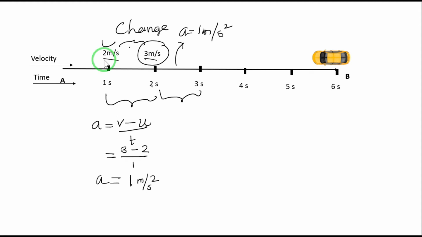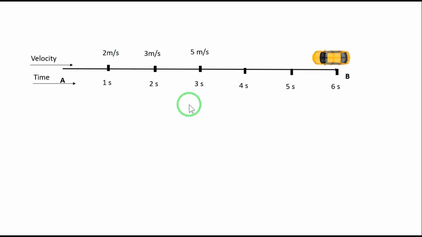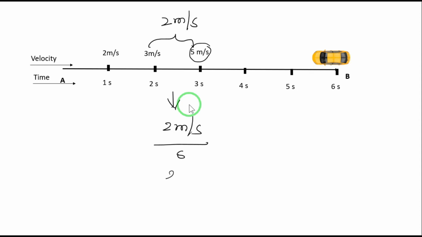Suppose there is a change in velocity from 3 to 5 meters per second. So how much is the change in velocity here? 2 meters per second. So 2 meters per second for every second, which is equal to 2 meters per second square, is the acceleration here. So here the acceleration was 1 meter per second square, whereas here the acceleration is 2 meters per second square.